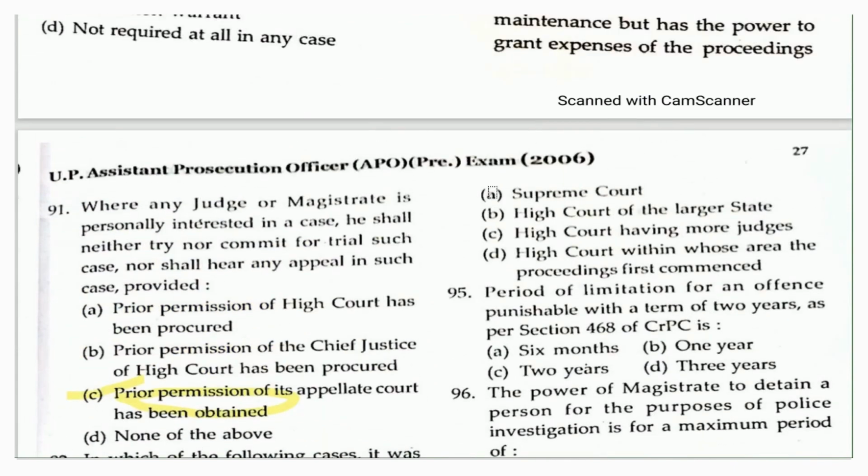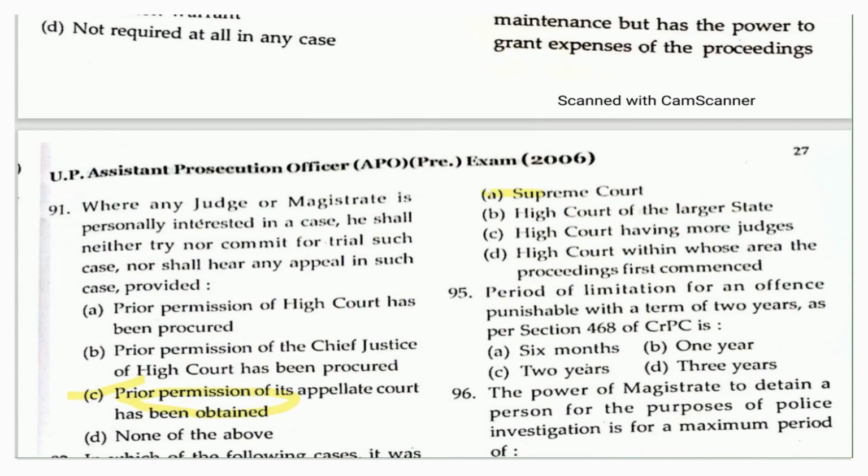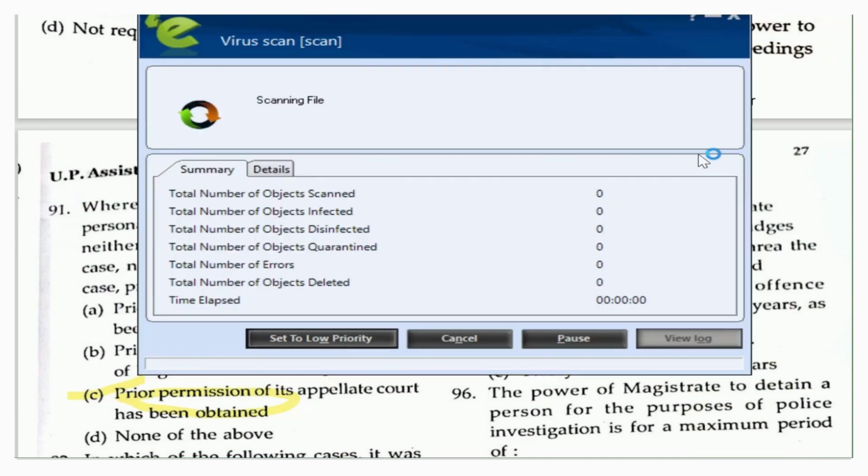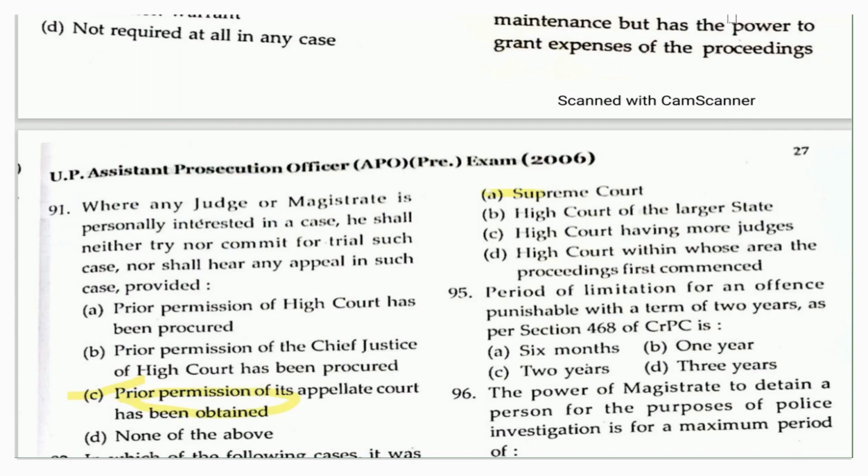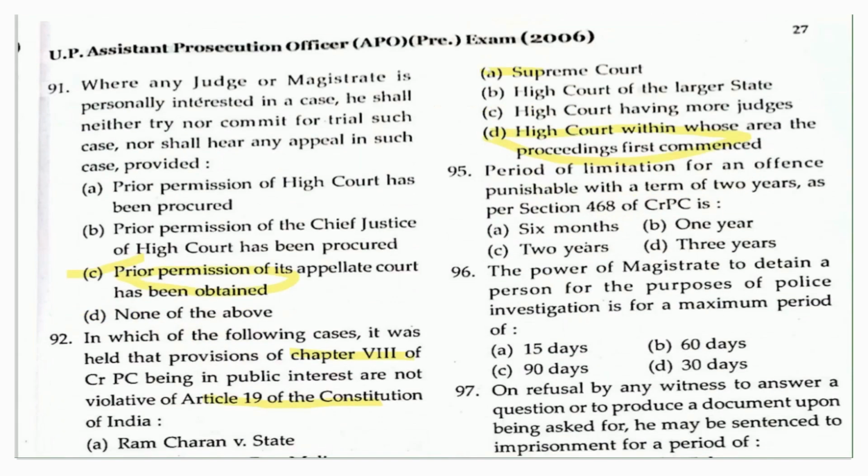A, the Supreme Court. The other options: the High Court of the larger state, the High Court having more judges, and the High Court within whose area the proceeding first commenced. And the right answer is here, that is D. So where the first proceeding has been commenced, in that case that High Court will have jurisdiction.